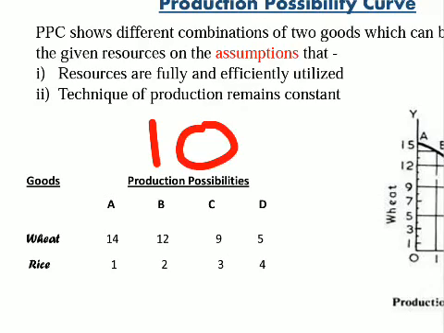So out of the wheat and rice, which of the following goods he will produce in more quantity? This is the topic which we have to study in production possibility curve.